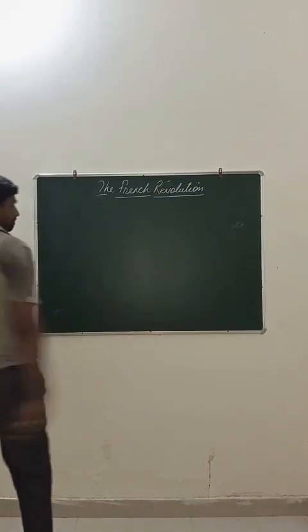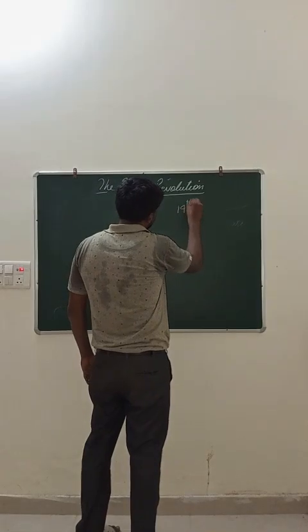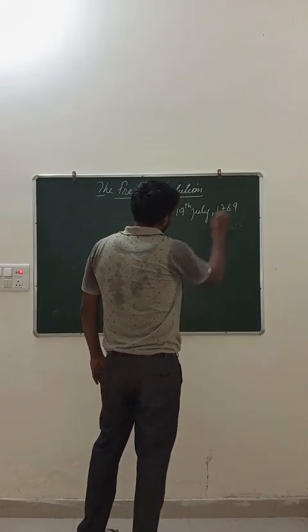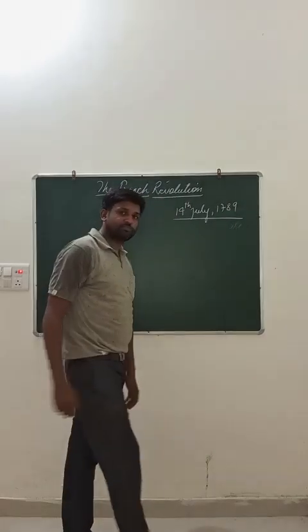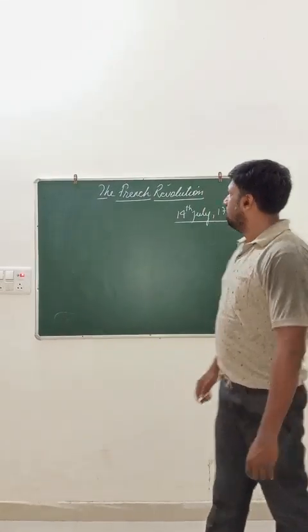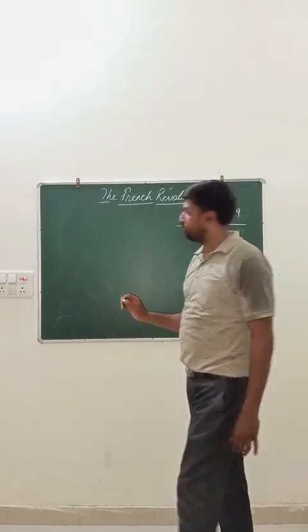The French Revolution occurred on 14th July 1789. This was the date when the revolution occurred. At that time, France was a monarchy.